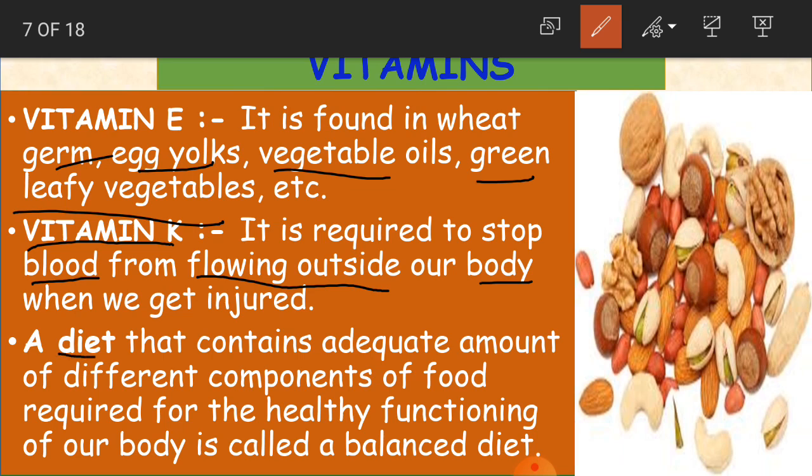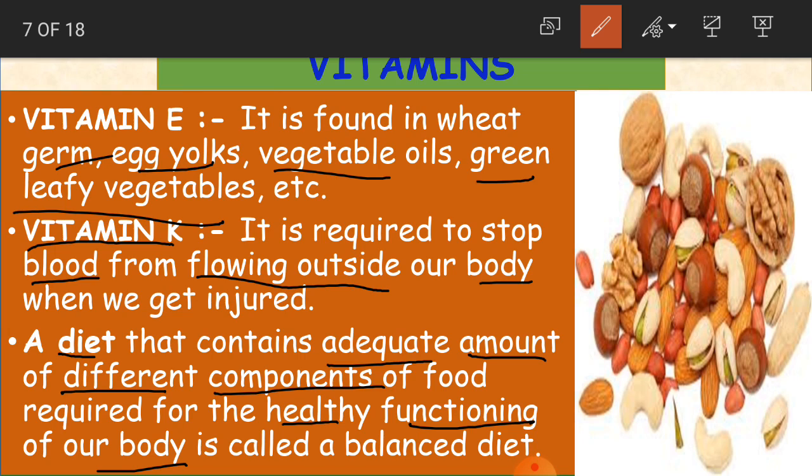Adequate in the sense sufficient quantity of different components of food, different varieties of food which we get from plants and animals, even from sea animals. It is required for healthy functioning of our body, where our body can work in a proper way without falling sick. Okay, that is called a balanced diet.